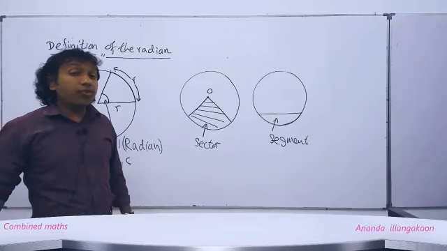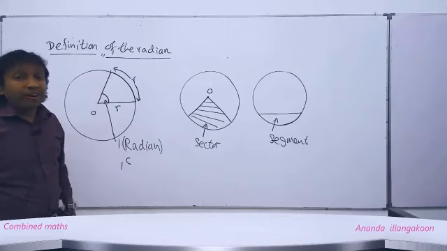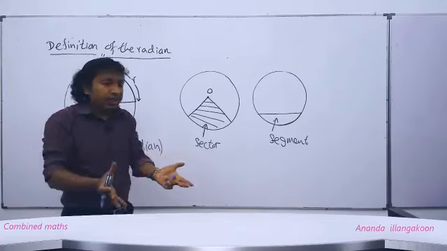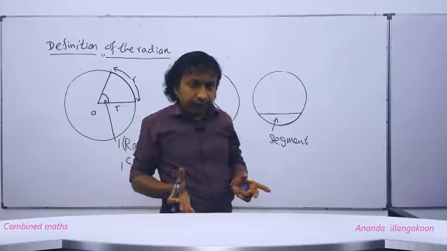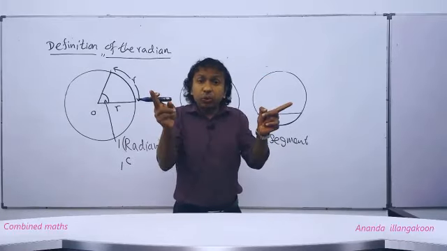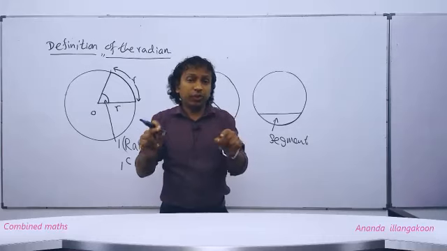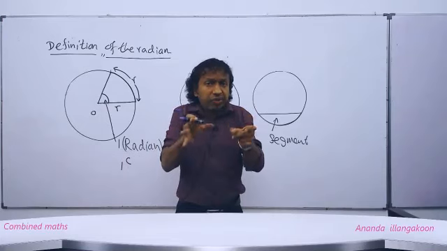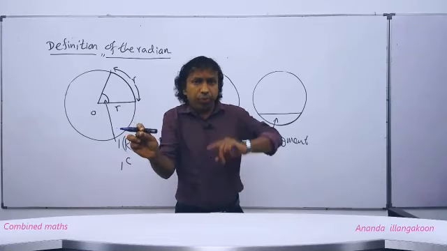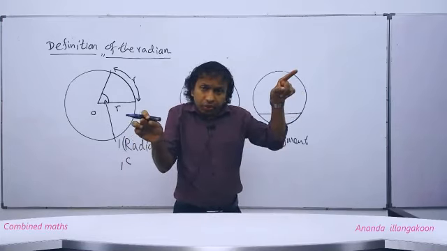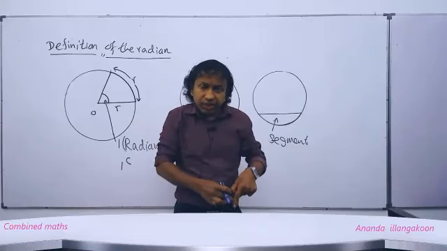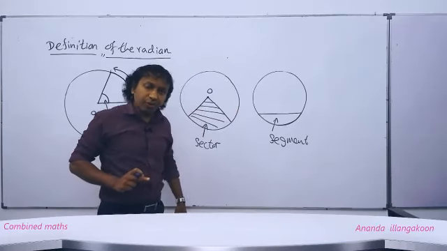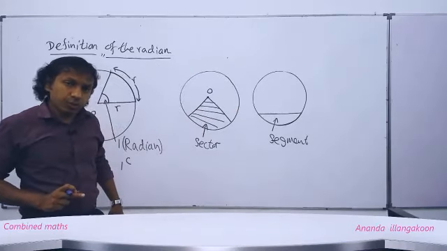Understood? So therefore, the definition of 1 radian angle, we can now state like this. We take any circle, people. The circle can be any. We take an arc whose length is equal to the radius of the same circle. Then the starting point and ending point of the arc, these 2 points, we join to the center of the circle. Then between the 2 radii, there is an angle formed. That angle we defined as what, people? 1 radian angle. Understood? Right?